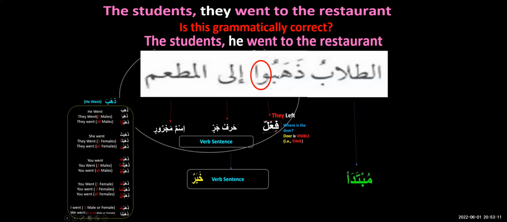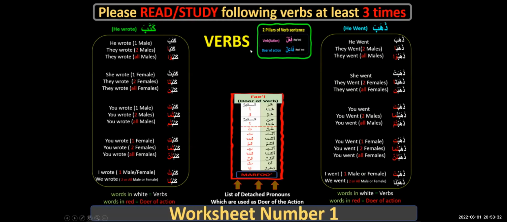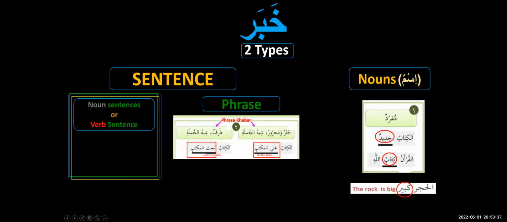So this is dhahabu. The crux of this slide is that our mubtada and khabar must match in number. At-tullab is the mubtada. When I'm bringing the khabar as a verb sentence, I must put the right form of the verb here. Is everybody with me, sisters? Alhamdulillah. Okay, this is the slide you have received, right? It has given all of this. If you have understood that, alhamdulillah, it's done. So just to revise, we have done khabar as a single word, khabar as a phrase, and then we have seen some examples. We'll see one or two examples and we'll be done, inshallah.